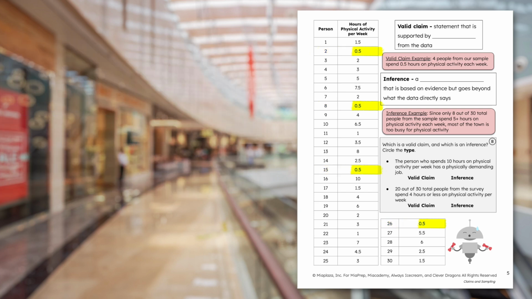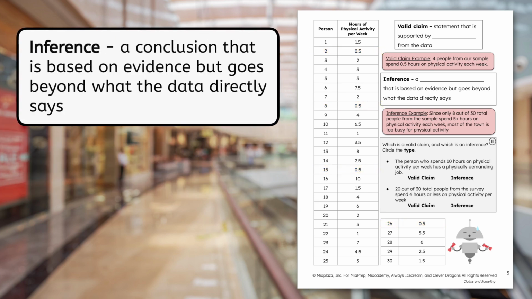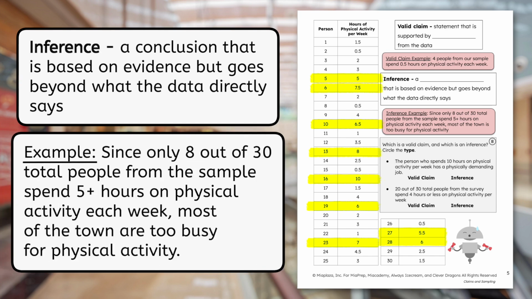The second type of reasoning is an inference, which is a conclusion that is based on evidence but goes beyond what the data directly says. An example of an inference would be that since only 8 out of 30 total people from the sample spend more than 5 hours on physical activity each week, I'll infer that most of the people in town are too busy for physical activity. Remember, a valid claim is completely based on evidence, while an inference takes it one step further into a conclusion. And inferences can be completely wrong.